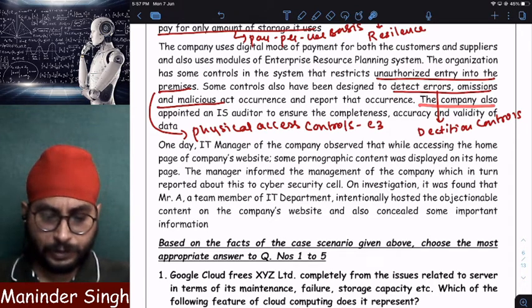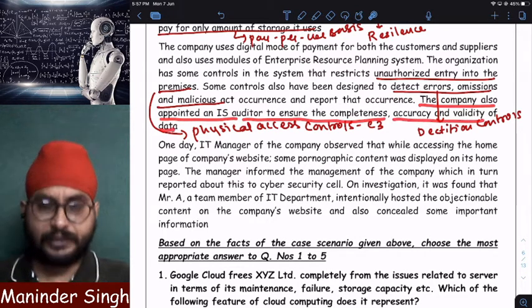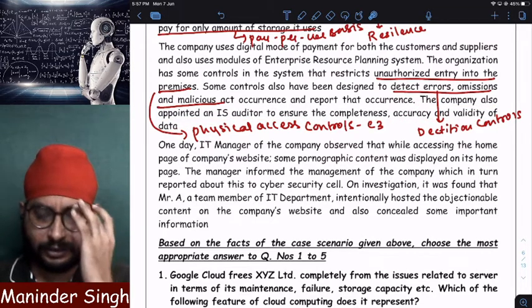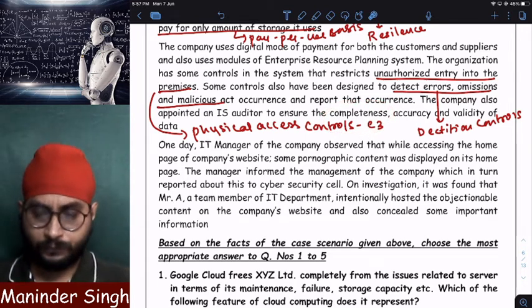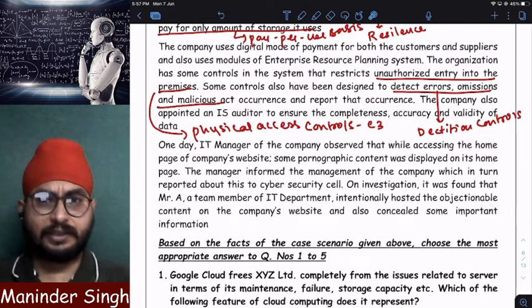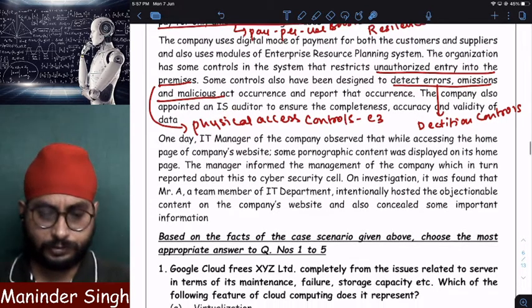The company also appointed an IS auditor to ensure the completeness, accuracy and validity of data. So the IS auditor is appointed to check whether the data in their software is complete or not, 100% accurate or not, and whether valid or invalid data is there. If any invalid, inaccurate or incomplete data is there, the auditor will suggest what to do and what not to do.